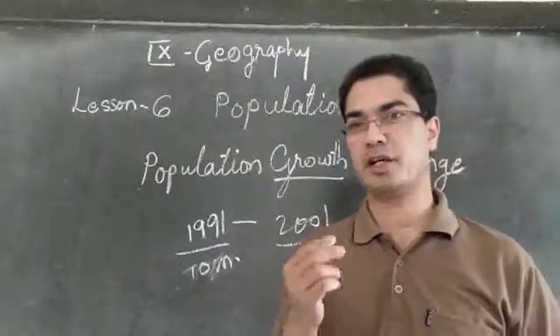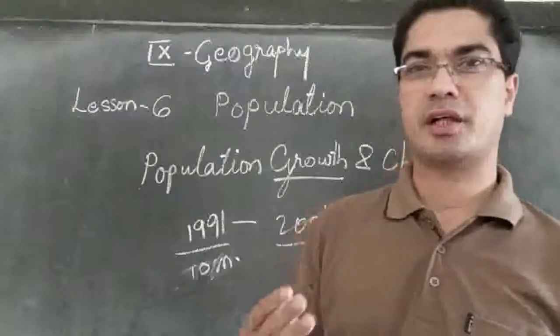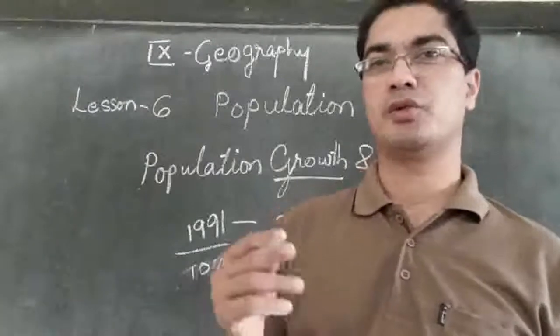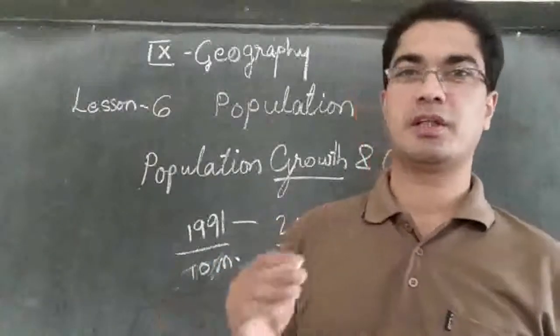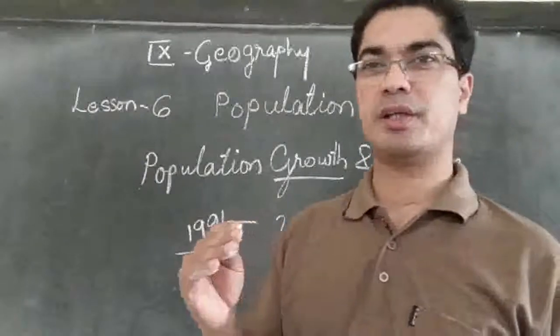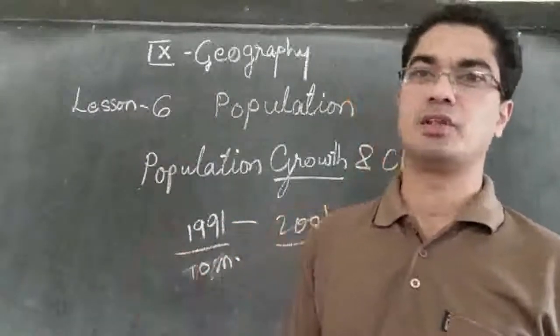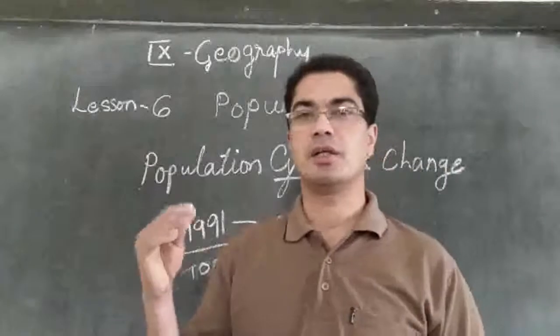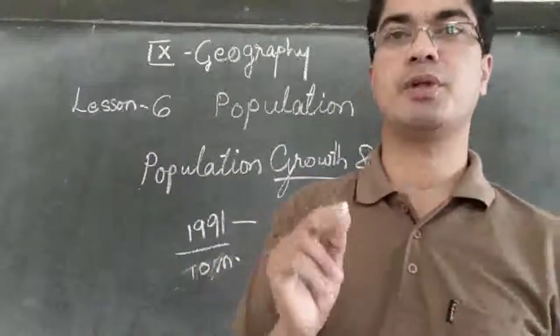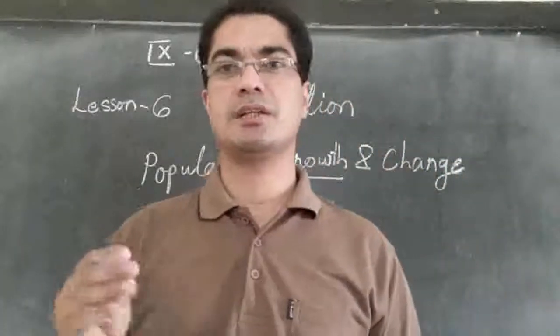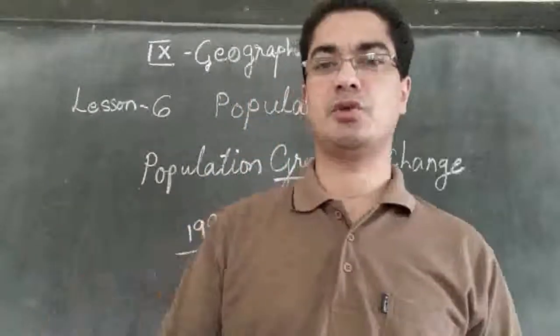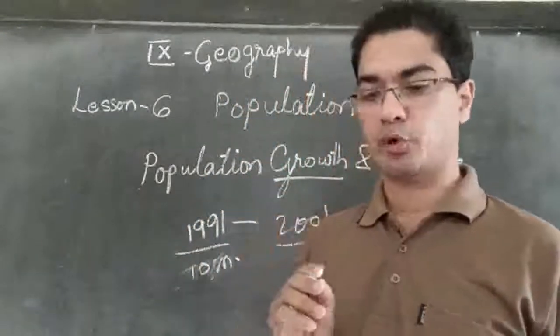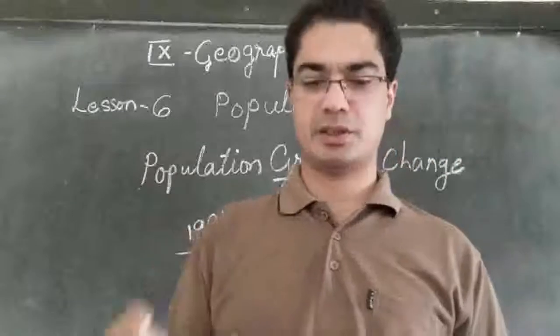For every 100 there are 2 more. So 100 people, 102. Then 200 people is 204. Then 300 means there will be 306, and so on. So like that it will be increasing. For every 100 persons living in this country, there is an increase of 2 more persons. That's the meaning of population increased by 2%.